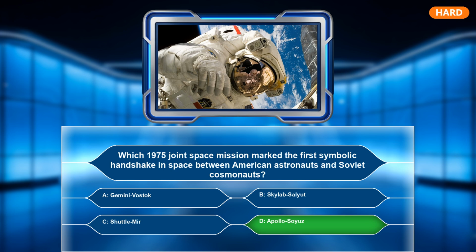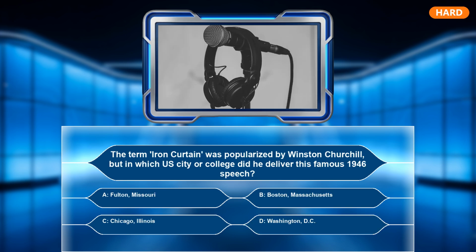Apollo Soyuz. The term Iron Curtain was popularized by Winston Churchill, but in which U.S. city or college did he deliver this famous 1946 speech? A. Fulton, Missouri. B. Boston, Massachusetts. C. Chicago, Illinois. D. Washington, D.C. The correct answer is A.